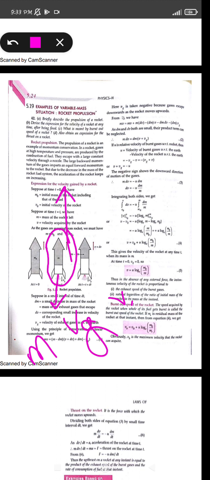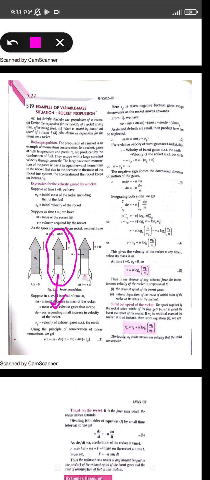Now the mass m is less than the initial mass. When the rocket is at rest, no gases have been ejected, so the whole mass is in the rocket. Once it starts ejecting, some of the gases are released, so the mass of the rocket decreases. So the mass after time t is less than the initial mass, given by m, with vg and v.